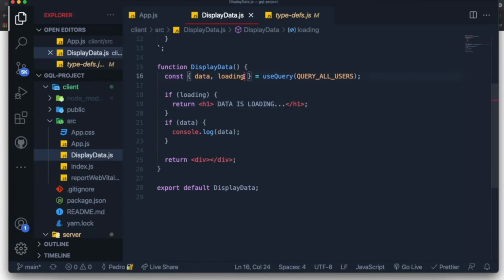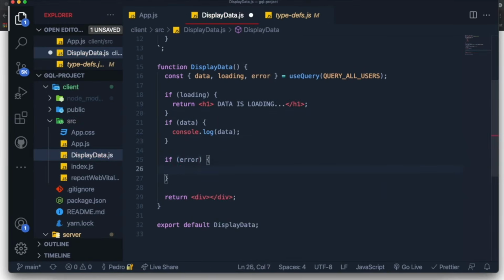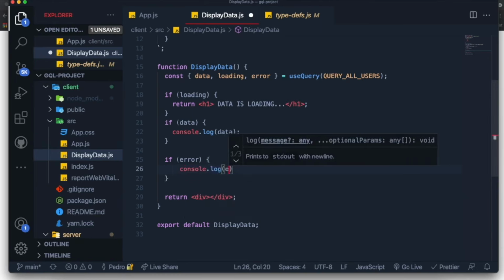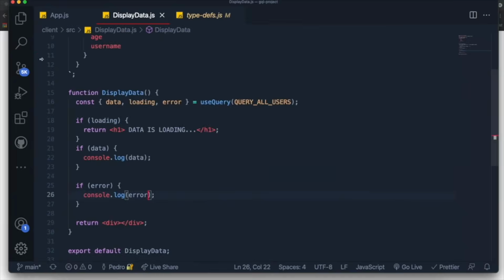We can also get any errors that might occur by just grabbing the error variable over here. And what you can do is something like this. You can say if error, then maybe do some error handling, or just display something saying, oh, some error occurred. For me, I'll just console log the error just to see what happened. And I don't think any errors are happening, so that's totally fine. But the important thing is that we now have the data available for us.